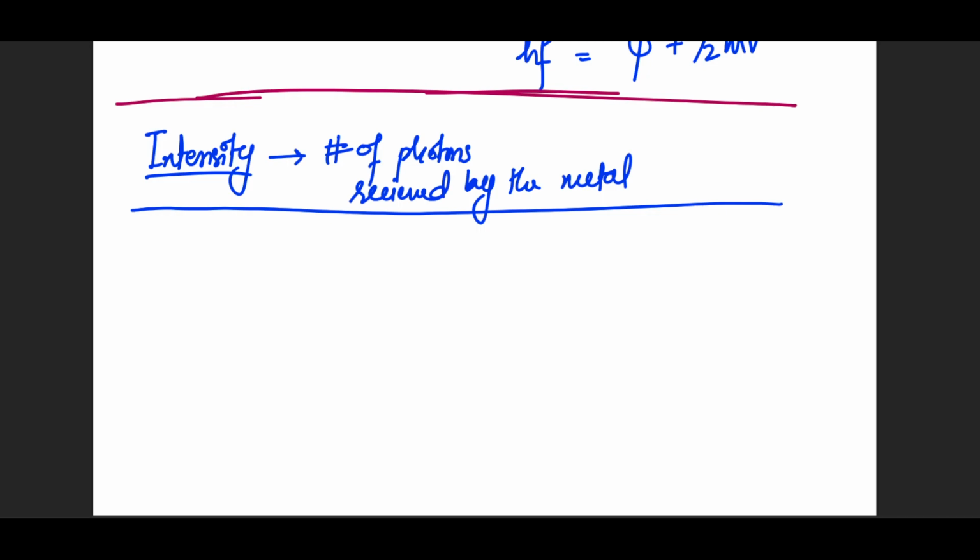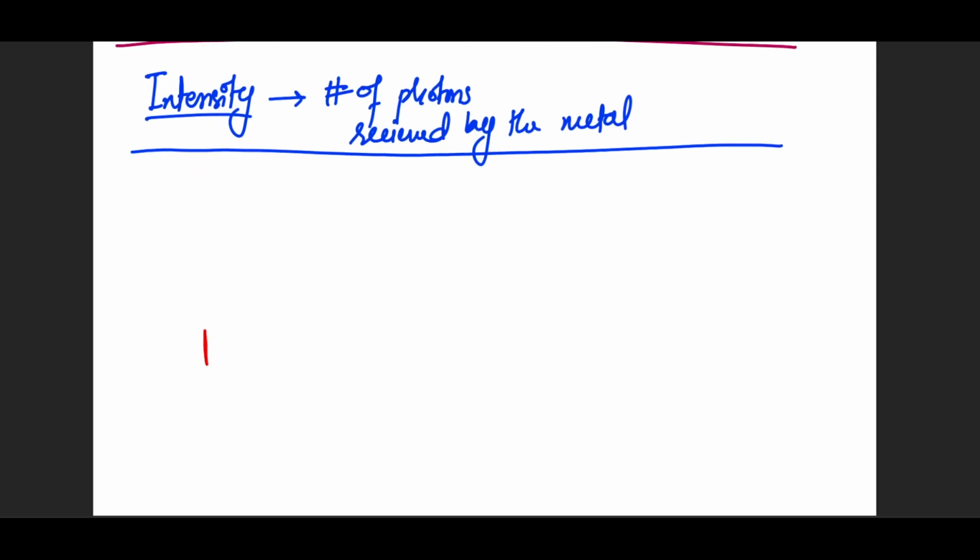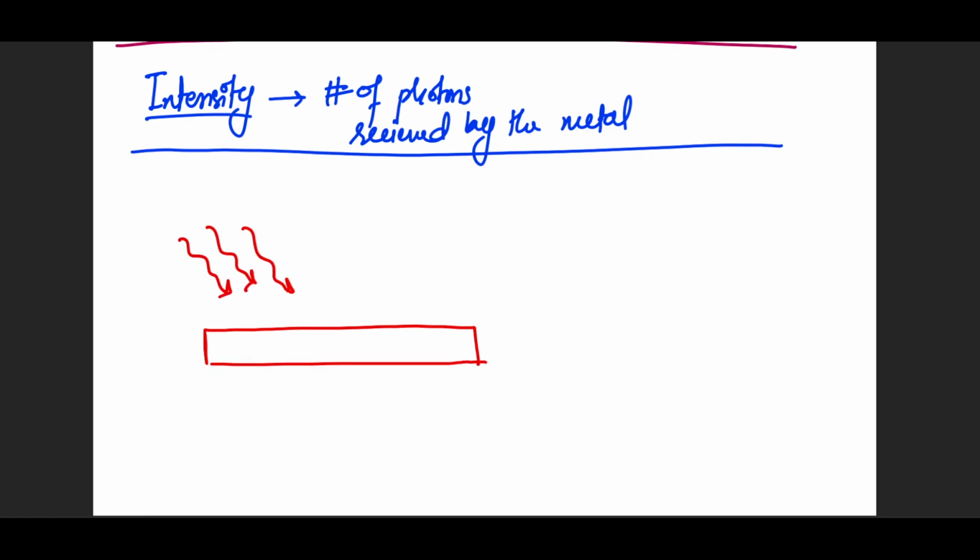Now, all the photons that you're receiving on the metal surface, for example, this is the metal surface, let's say that I am sending in 10 photons. Let's give them numbers to make it easy. I'm sending in 10 photons and each one of them has 9 joules of energy. But the work function required is 10 joules. The electron needs 10 joules to escape, otherwise it cannot escape. What's going to happen? It is going to cause metallic heating.